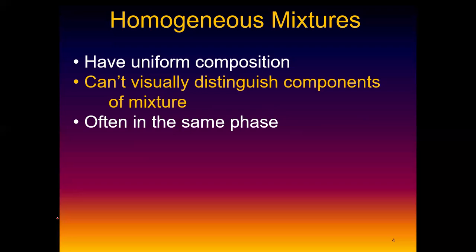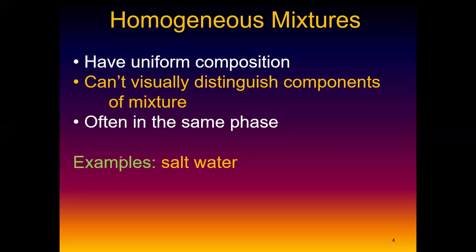So a homogeneous mixture doesn't have to be translucent, just like water. We can't expect homogeneous to be only translucent, it can be different colors, as long as you can't distinguish what is what in that mixture.